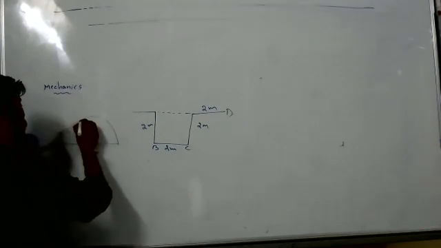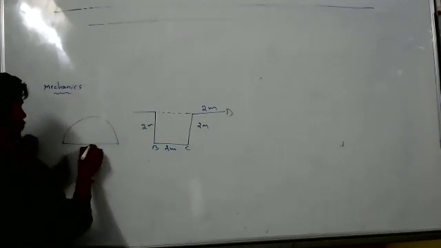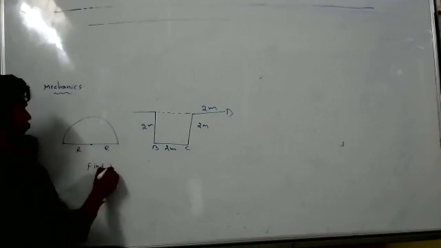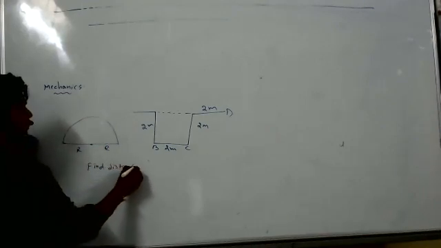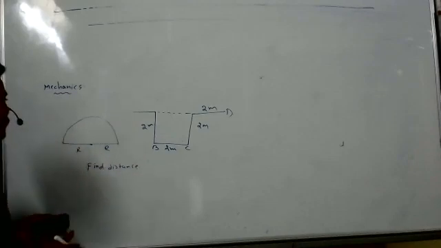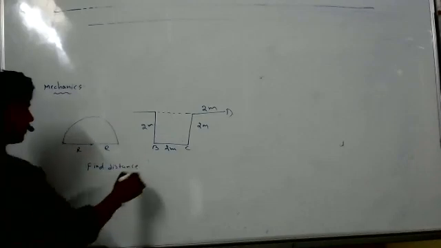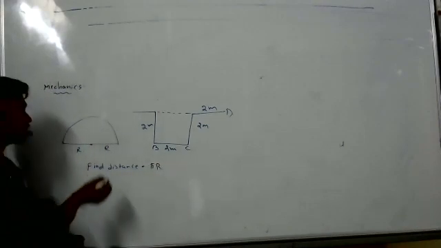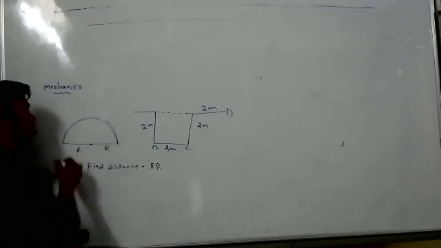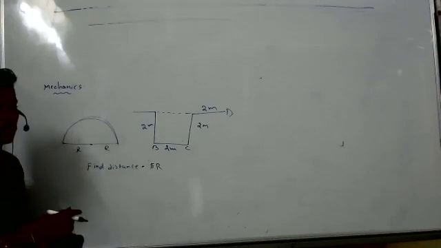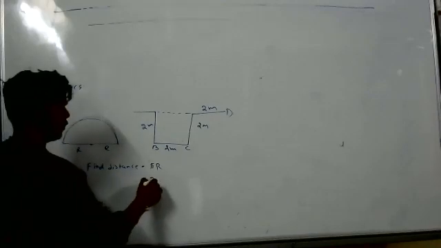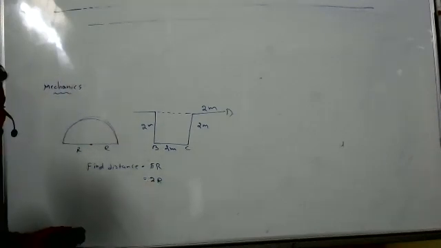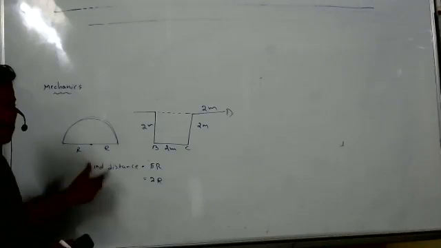Feel like it is a half circle. Find the distance. The distance is pi r only, right? So the displacement is 2r. Distance is pi r, displacement is 2r. Displacement means the shortest distance, right?